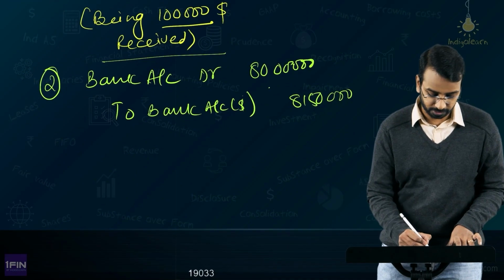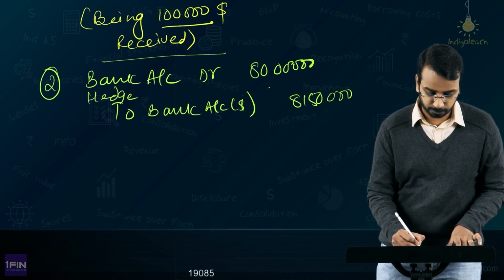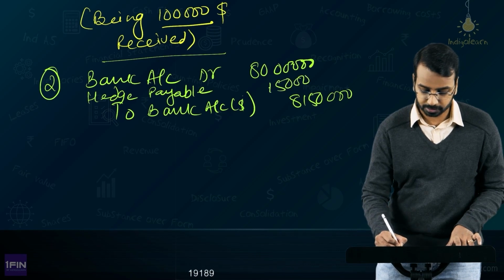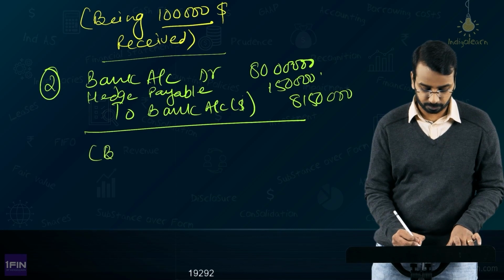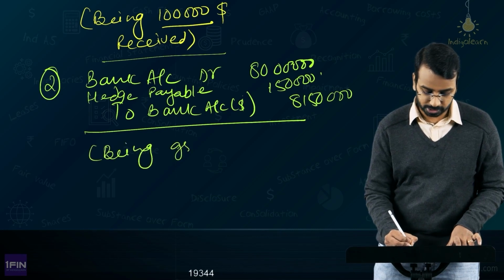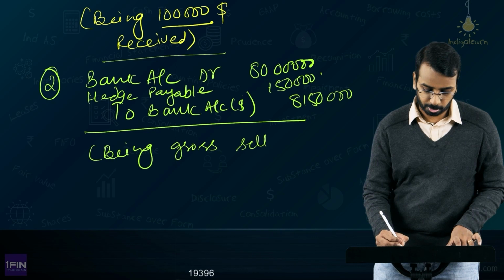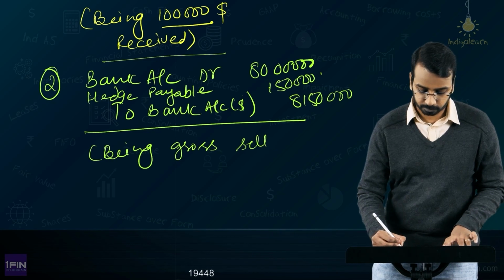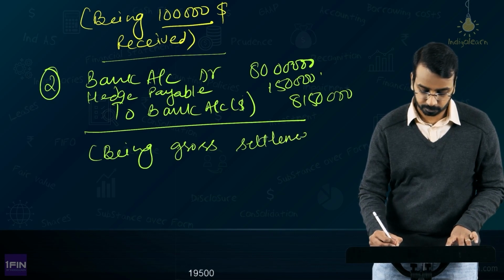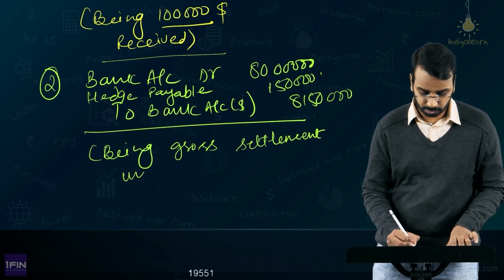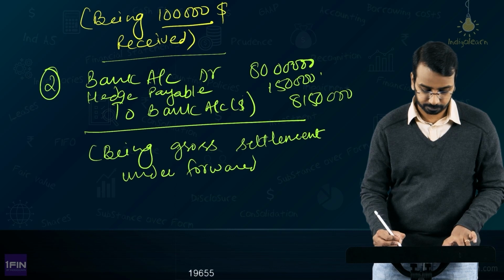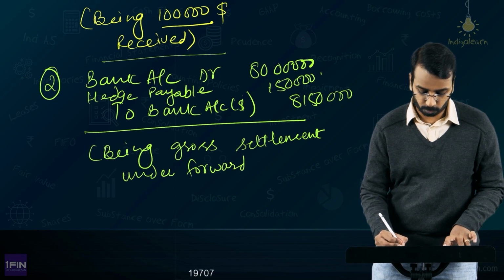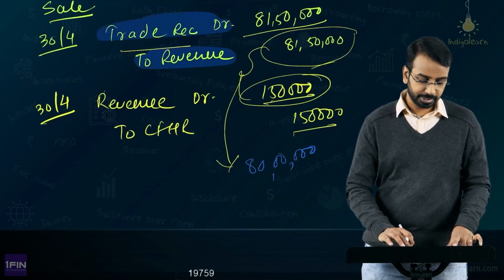This becomes a liability here. So you will debit this liability, hedge payable, by 1,50,000, right? So with this, your account gets settled. This is the conversion, being settlement, actually being gross settlement under the forward contract, right?